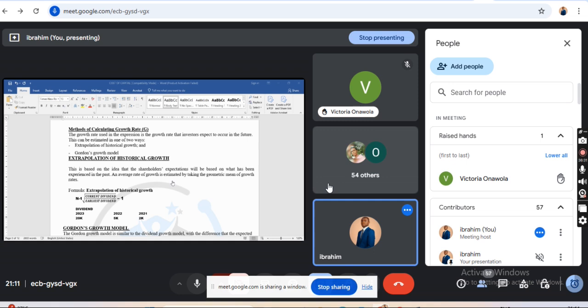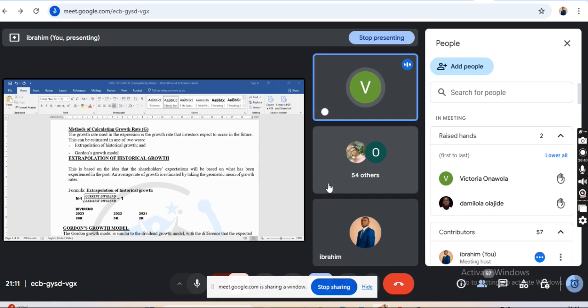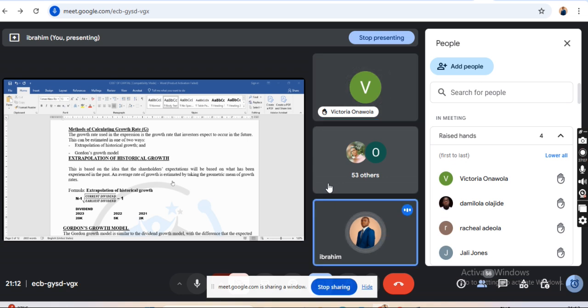Oh, Victoria. Yes, sir. It is n minus one because in the case where they gave us a dividend for 3 years, the dividend has only grown two times. For example, 2010, 2011, and 2012. The dividend has grown from what it was in 2010 to 2011. That's the first growth, and from 2011 to 2012, that's the second growth. So the growth is actually two times, not for the 3 years. There was a two times growth. You try. Well done.